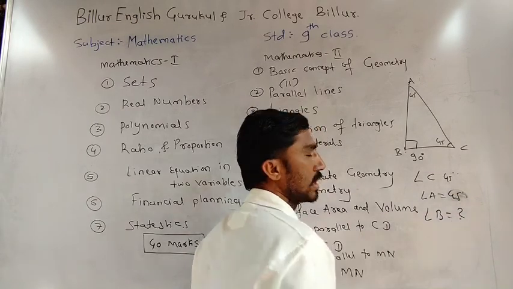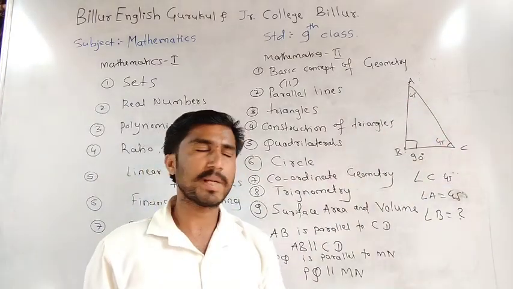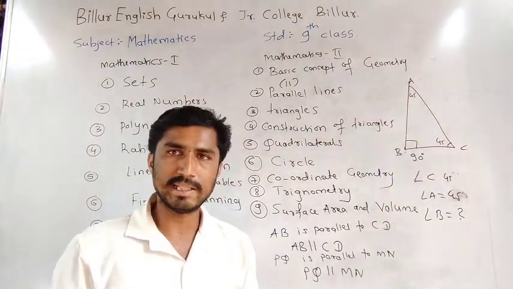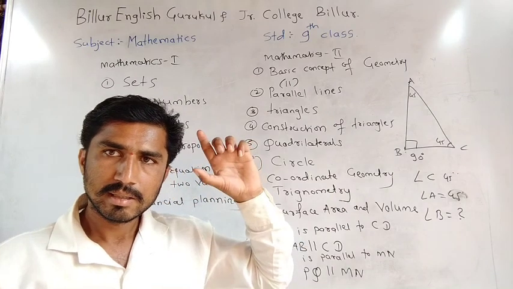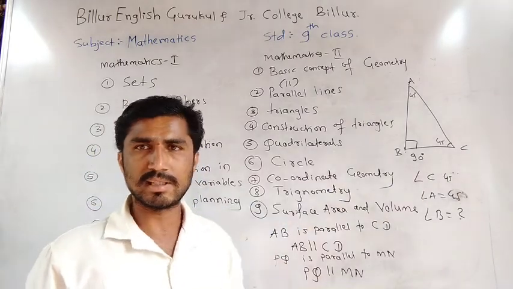Find out what is angle B. Directly I tell you: the first angle is 45 degrees, the second angle is 45 degrees, so angle B is 90 degrees. In trigonometry, a right angle triangle is compulsory.